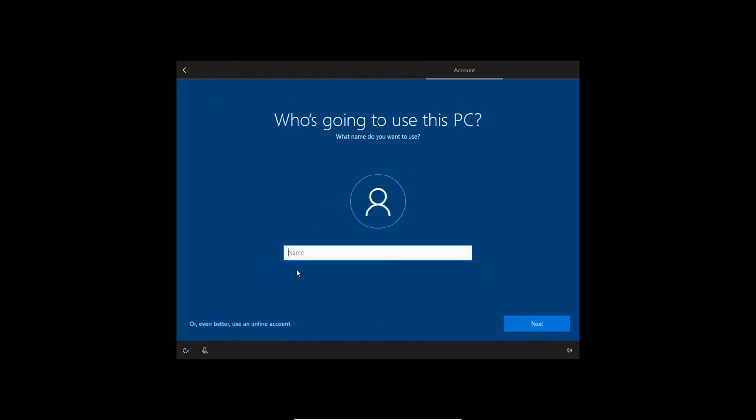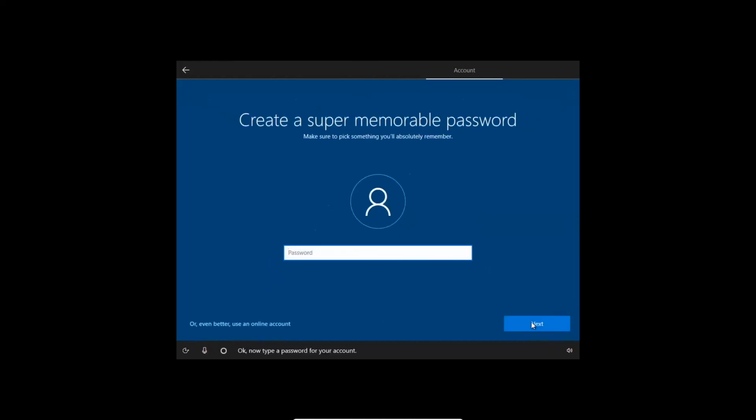Here you have to set up your local account. Here you have to type your name. Here I type my name and press next. Now it asks for the password. Okay, select a password you can remember and press next. And again it asks you to confirm the password. Type the password again and press next.